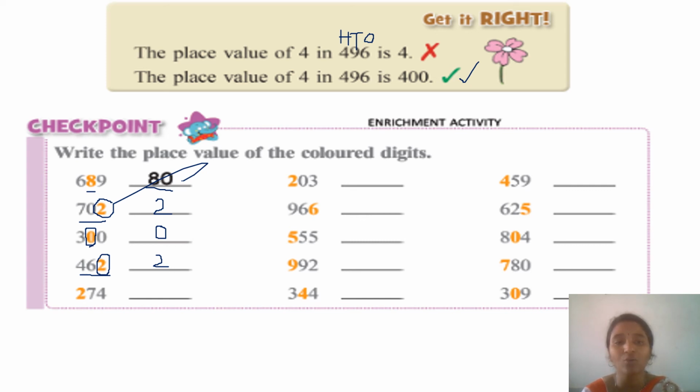Now 274. Now what will happen? Where is 2? It is under hundreds. It will be helpful for you if you write hundreds, tens and ones on top of the given number. Now 2 is under hundreds, so what is the place value of 2 over there? It is 200. Now the remaining 2 rows I am leaving for you to solve as an assignment.